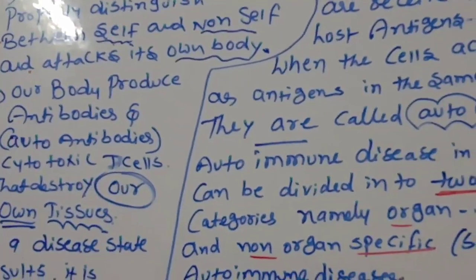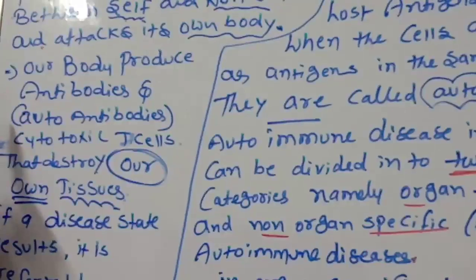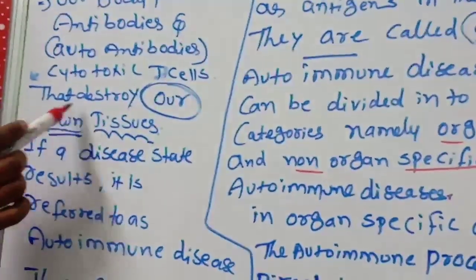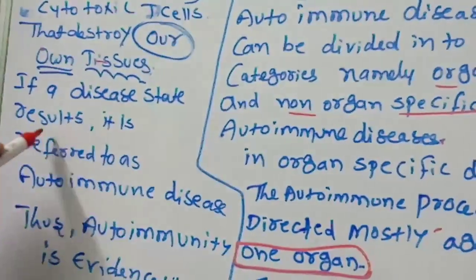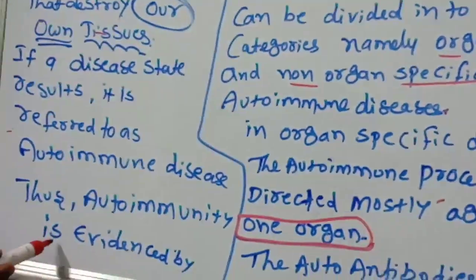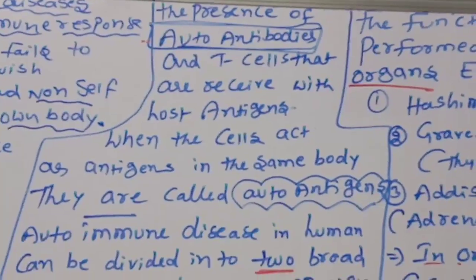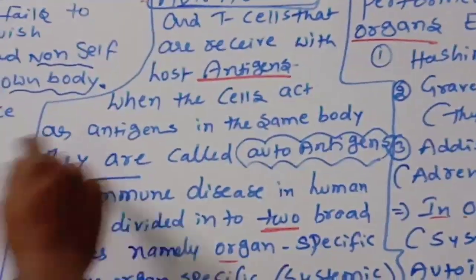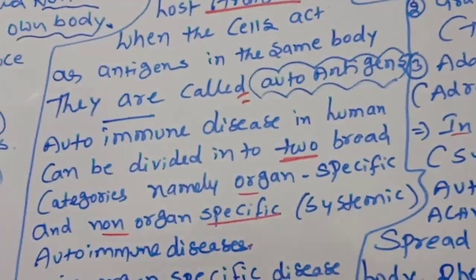That's the reason. Our body produces autoantibodies and cytotoxic T cells that destroy our own tissues. If a disease state results, it is referred to as autoimmune disease. Thus, autoimmunity is evidenced by the presence of autoantibodies and T cells that react with host antigens. When the cells act as antigens in the same body, they are called autoantigens.